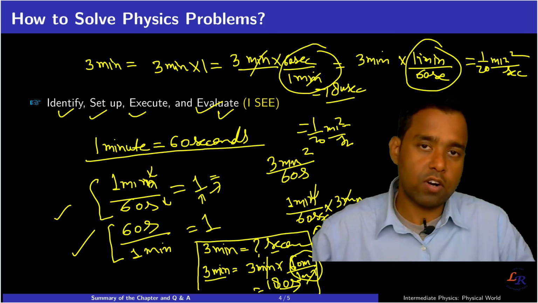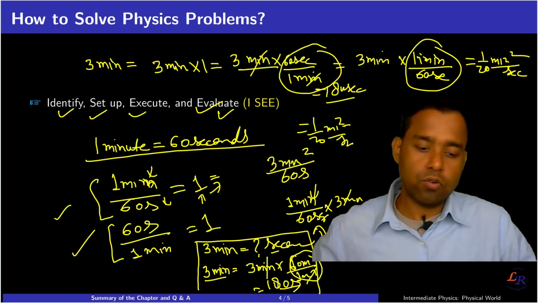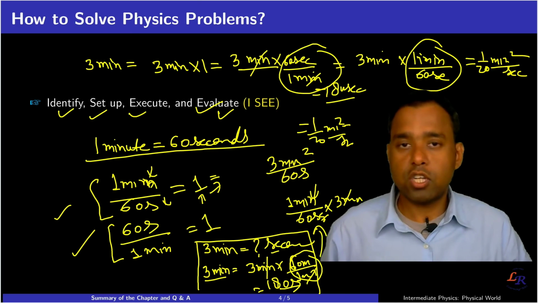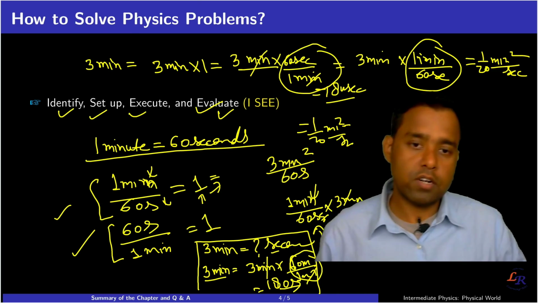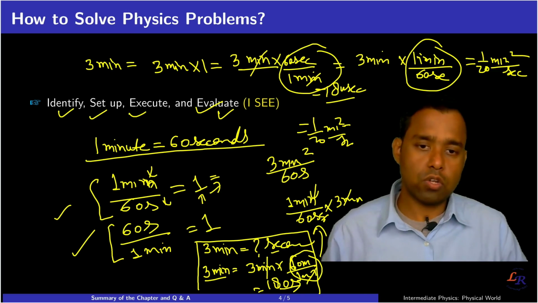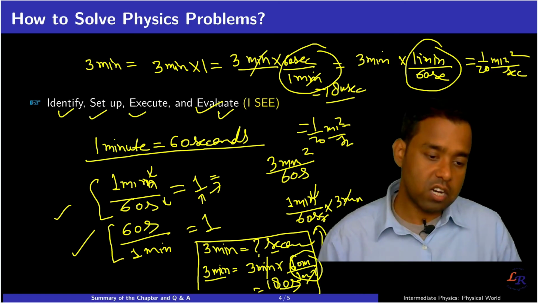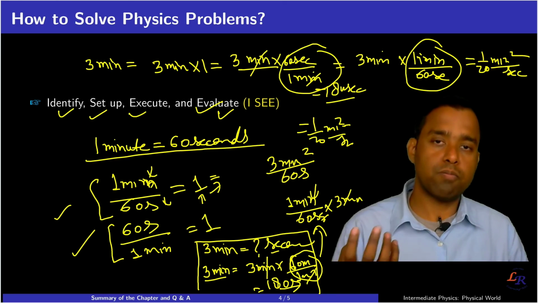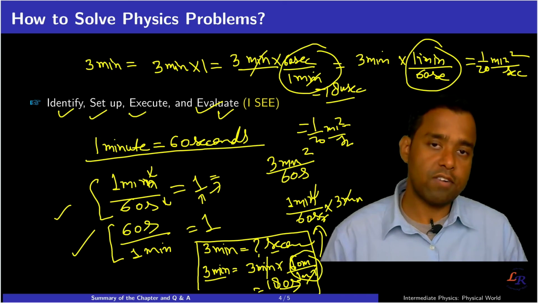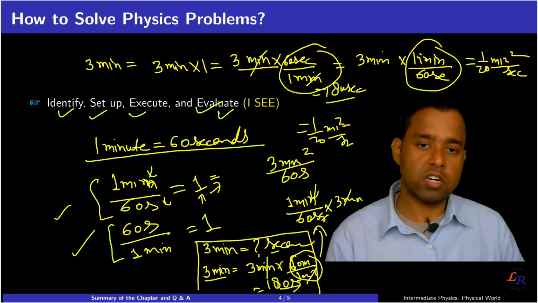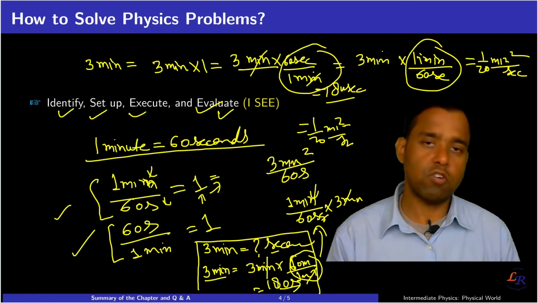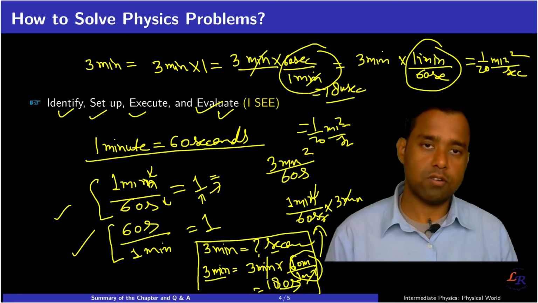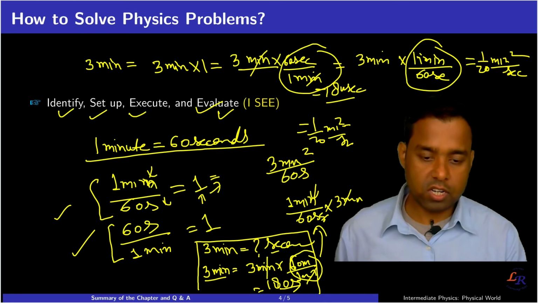If you don't convert properly into the right units when solving the problem, you will not end up with a correct result. This is a very simple example, and many other examples are coming, but you can see how important it is: if you don't understand the physics and unit conversion and their interrelation, you will end up not solving a very simple problem like this. This is a very common example.